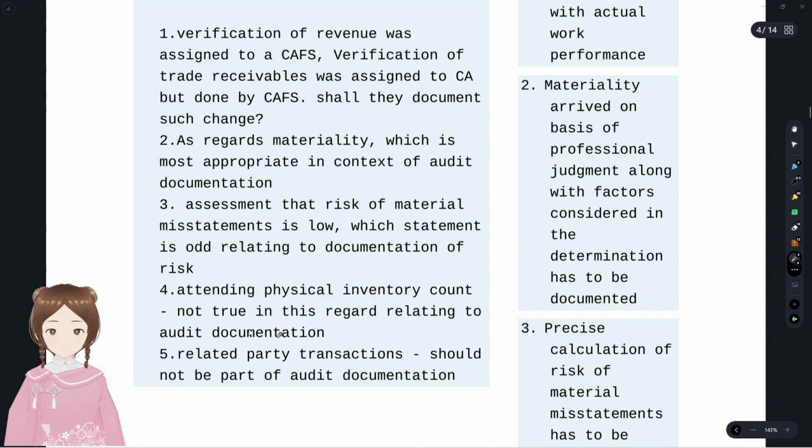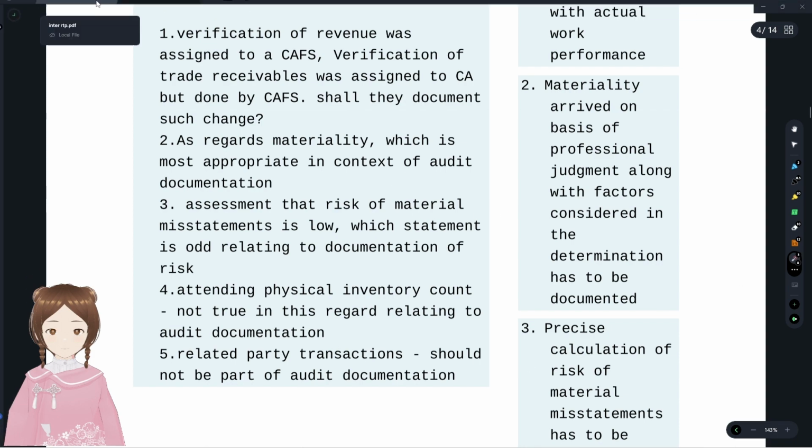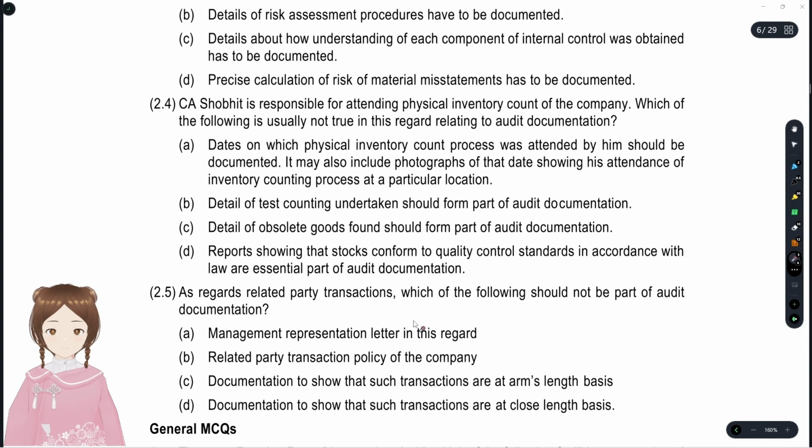Fourth, attending physical inventory count. Which of the following is not true in this regard relating to audit documentation? The CA is responsible. Which is not true? Dates on which physical inventory count process was attended by him should be documented. It may also include photographs of the date showing his attendance of inventory at a particular location.